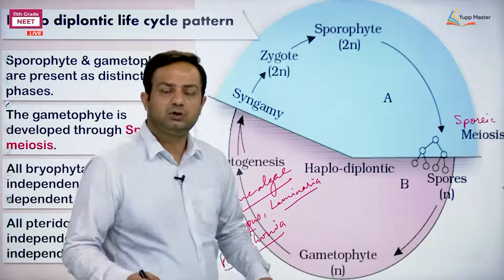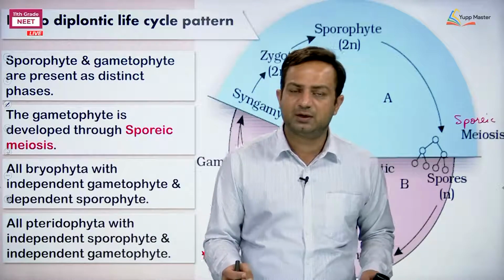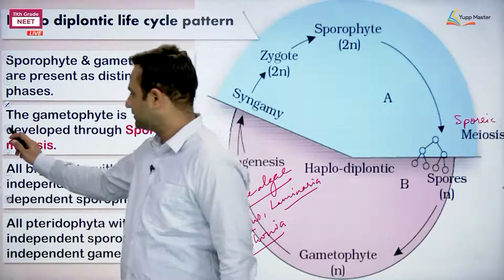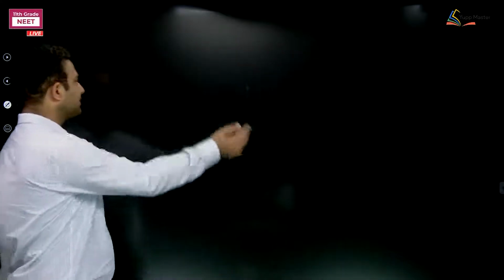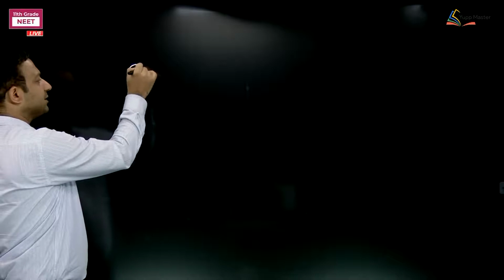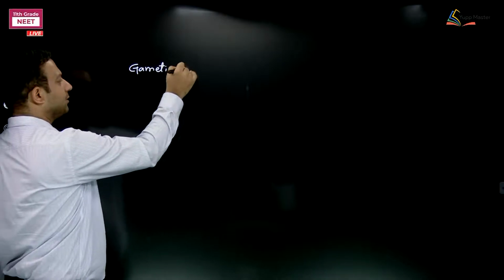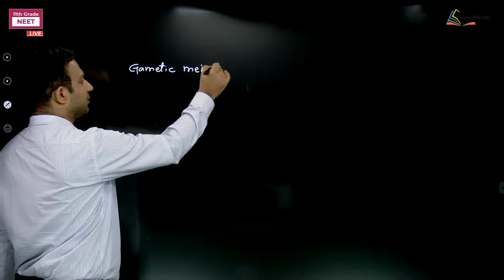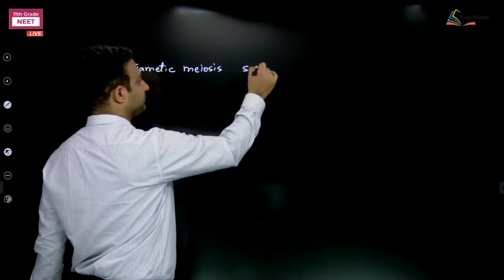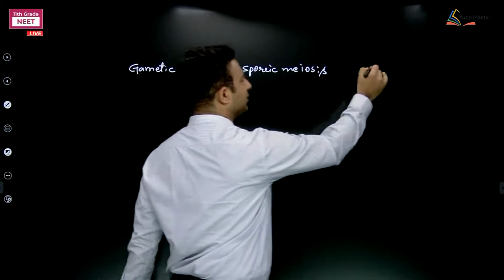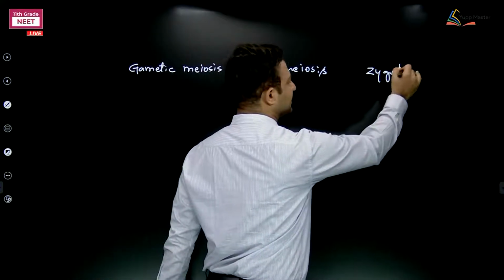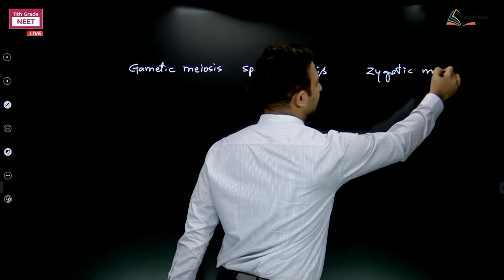Okay, but if you need to make it more complicated in terms of language, see this. Try to manipulate, try to understand the thing in a better way. See this one. The first one that we studied was zygotic meiosis. Here we are taking the thing the opposite way.